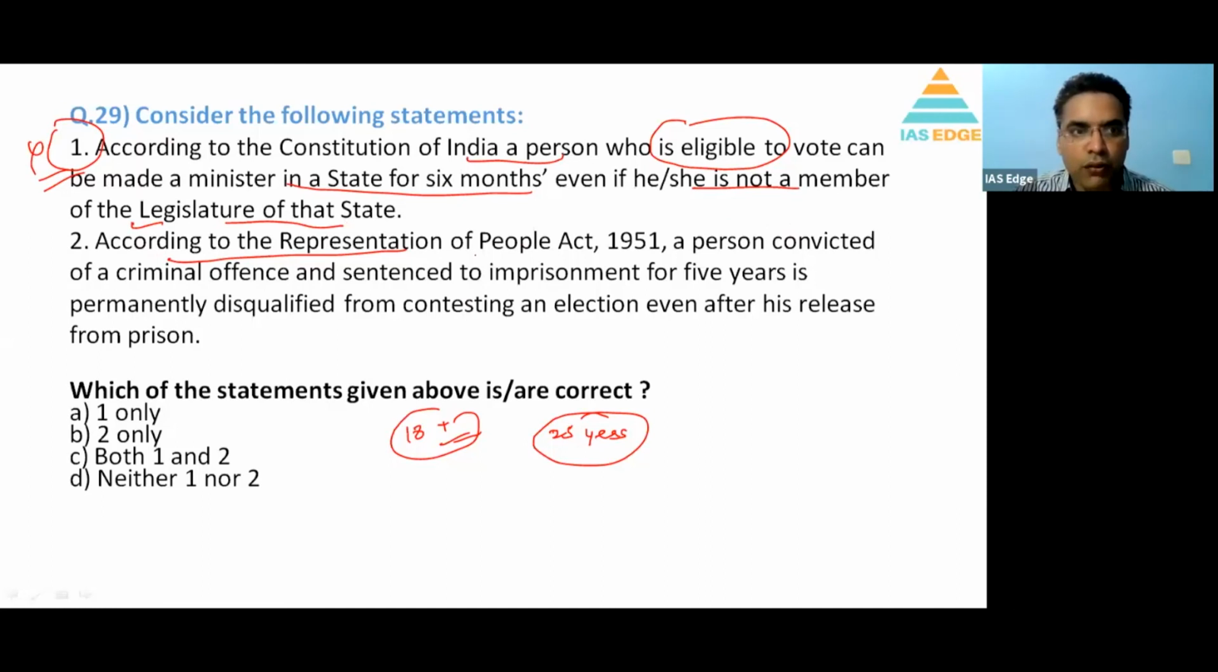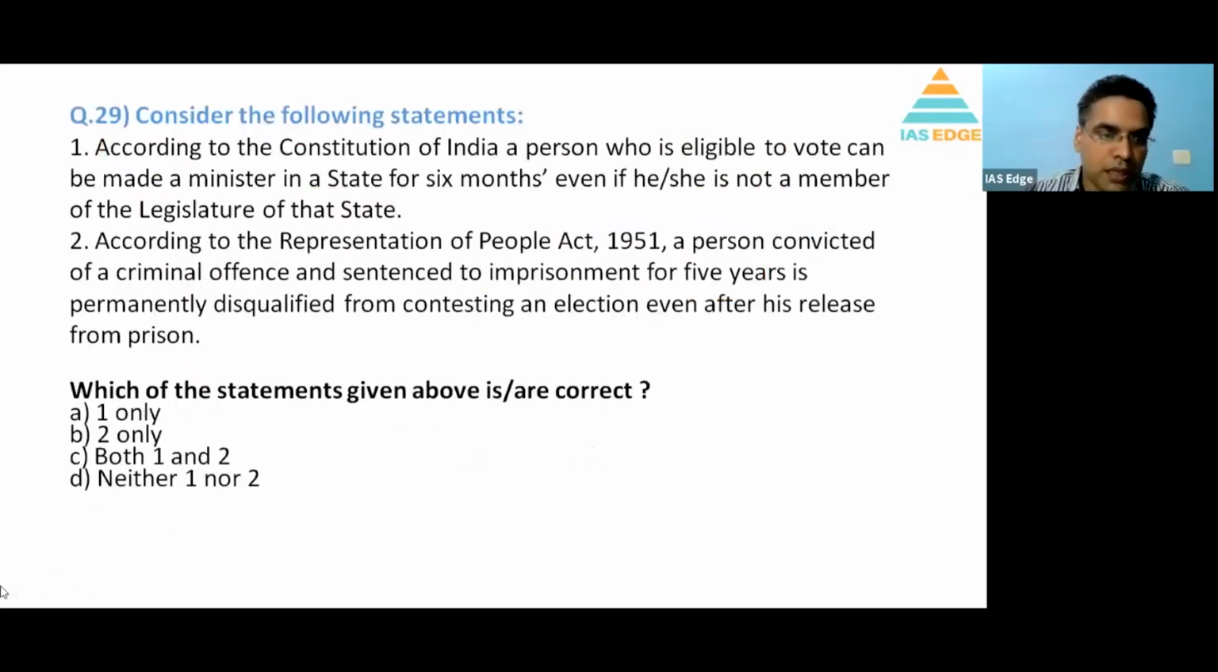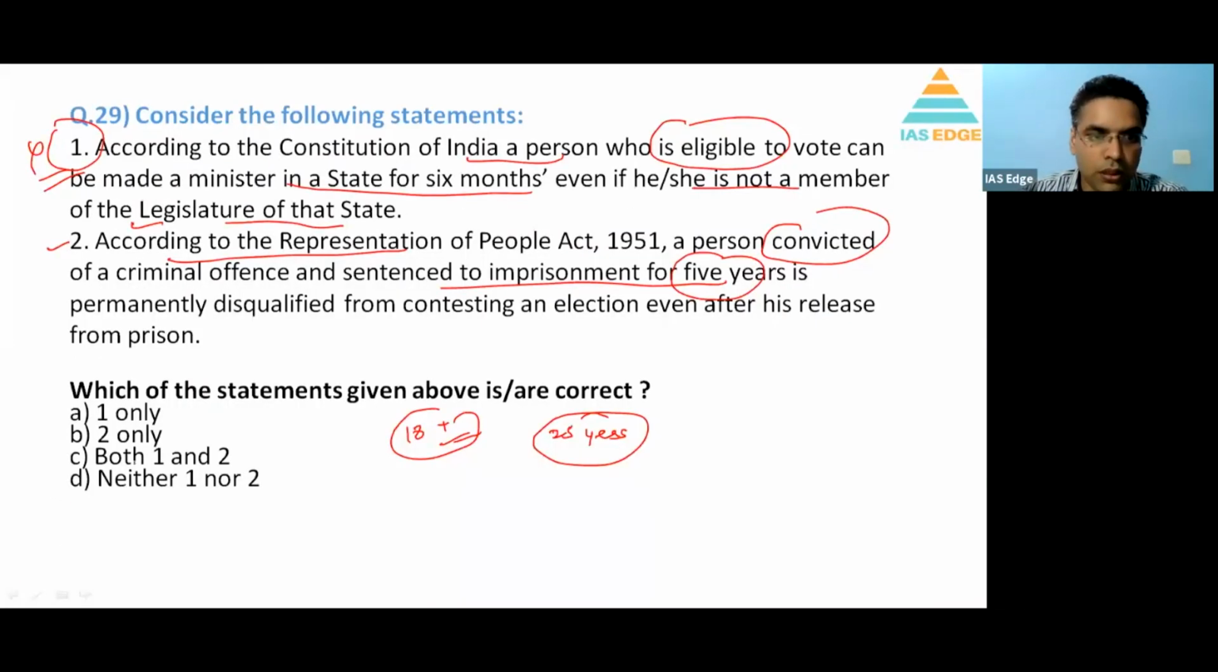According to the Representation of the People Act, a person convicted of a criminal offence and sentenced to imprisonment for 5 years. Actually 6 years it is there. So 2 is also incorrect. The first is the qualification for a minister: he should be a citizen, 25 years. 1 is incorrect and 2 is incorrect because a person found guilty of the following should be disqualified for a period of 6 years. So D, both the options are incorrect. Neither 1 nor 2.